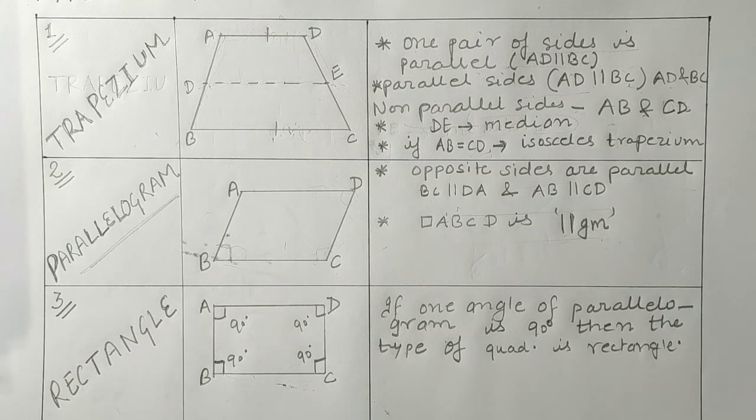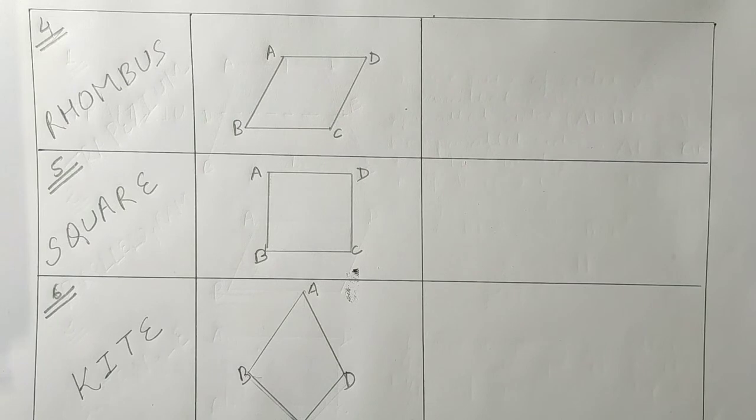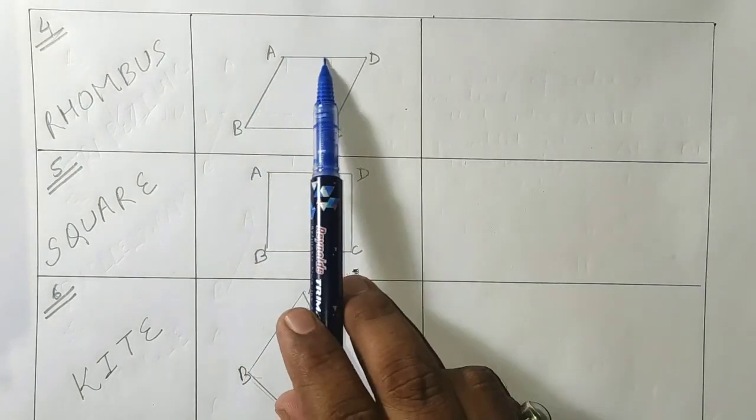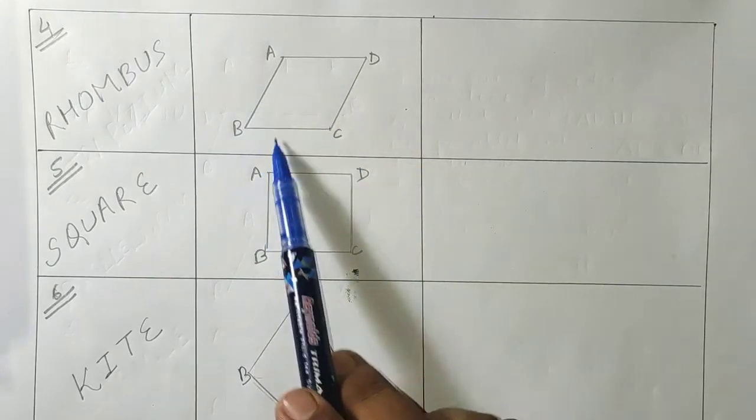Okay students, now the fourth shape is the rhombus. We will define the rhombus on the basis of the parallelogram. We have studied that if both pairs of opposite sides of a quadrilateral are parallel, then that quadrilateral is known as a parallelogram. Rhombus is also a parallelogram.